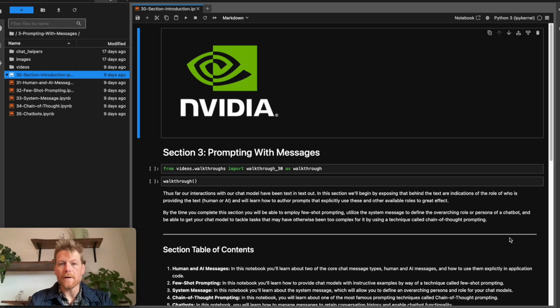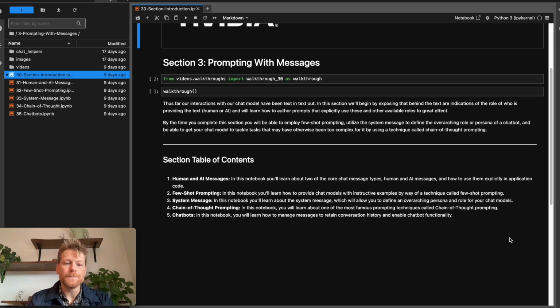We're going to be looking at a few techniques such as few shot prompting, utilizing the system message, something called chain of thought prompting, and finally in this section looking at the explicit use of message types to enable chatbot functionality, including an ability for a chatbot application to retain conversation history.